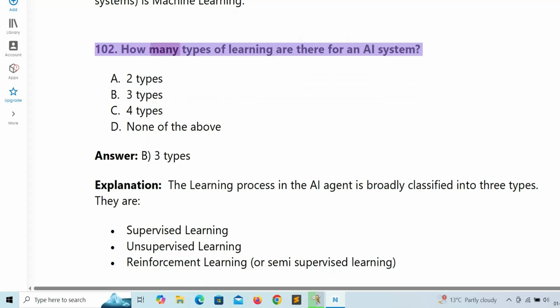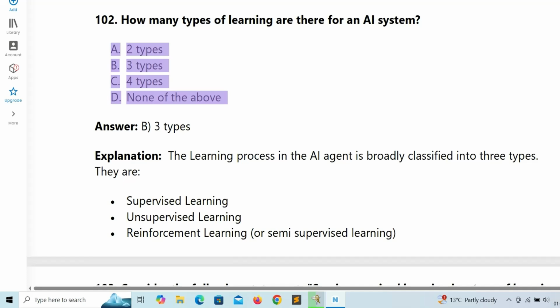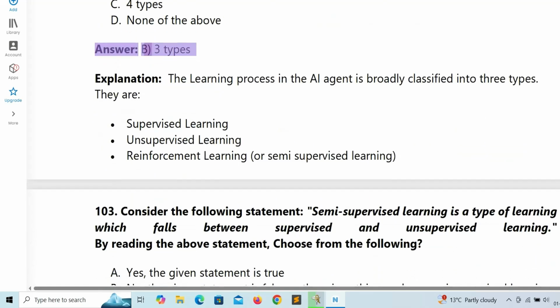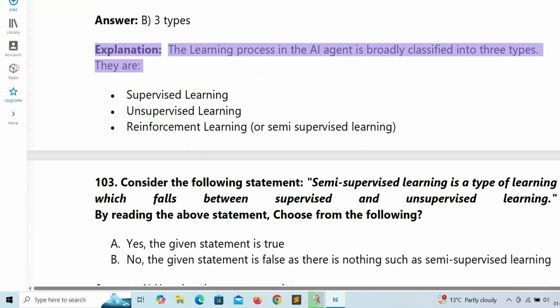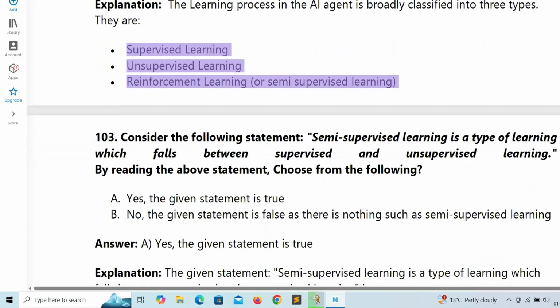102. How many types of learning are there for an AI system? A. 2 types. B. 3 types. C. 4 types. D. None of the above. Answer: B. 3 types. Explanation: the learning process in the AI agent is broadly classified into 3 types. They are supervised learning, unsupervised learning, reinforcement learning, or semi-supervised learning.